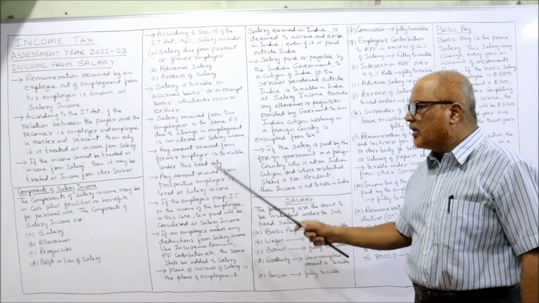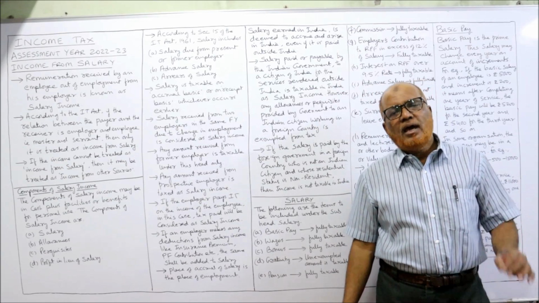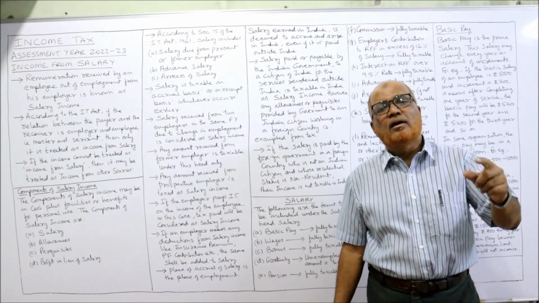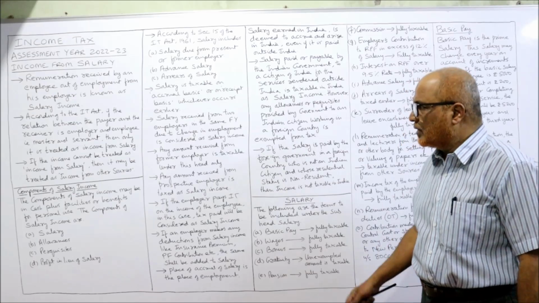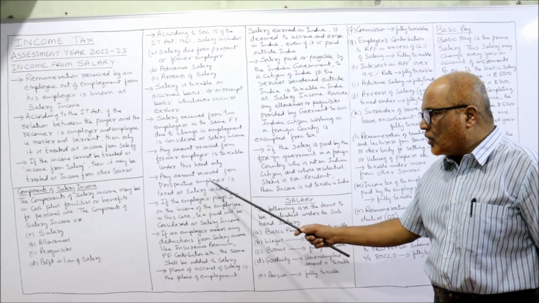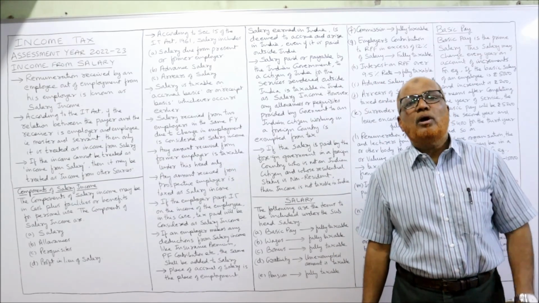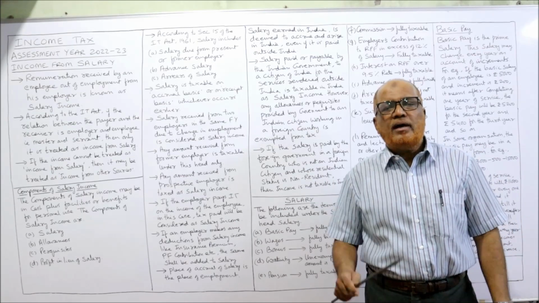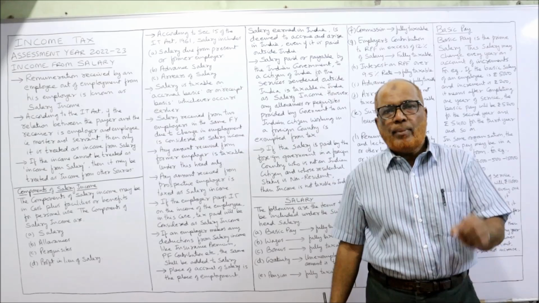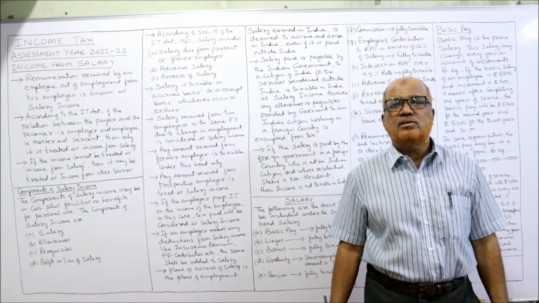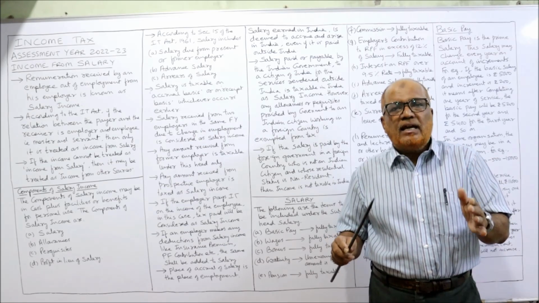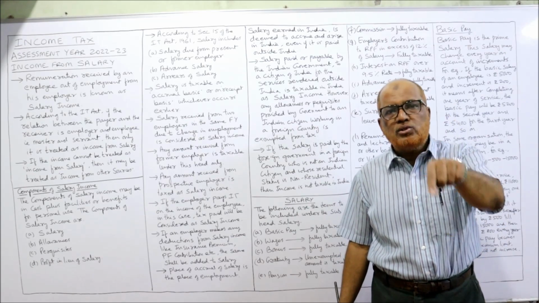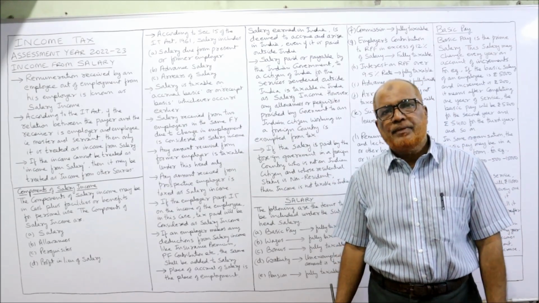Next, any amount received from a former employer is taxable under this head. Any remuneration or any amount received from the former employer, not the present employer, is also taxable under the head income from salary. Now, any amount received from a prospective employer, meaning future employer. Example, there is an agreement between the employer and the employee. Employer says next year you have to join, but I am paying the salary from this year onwards. That means the employee is getting the salary from the prospective or future employer. That amount received is also taxable under the head income from salary.